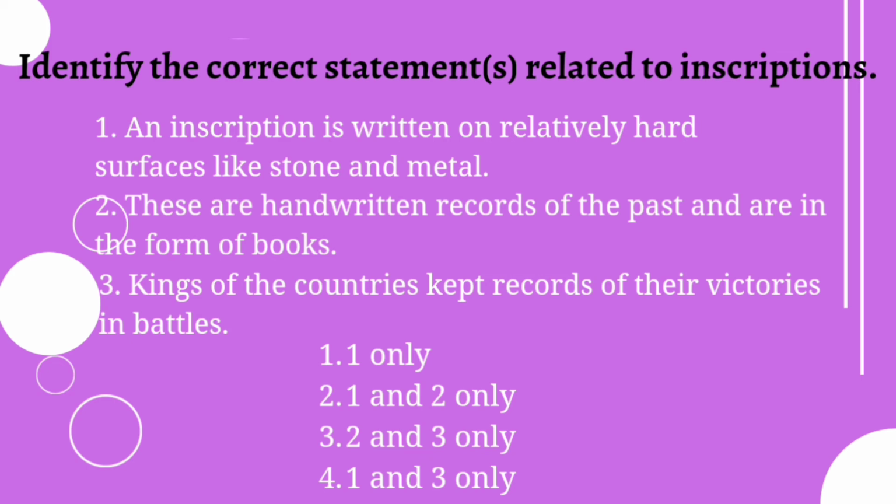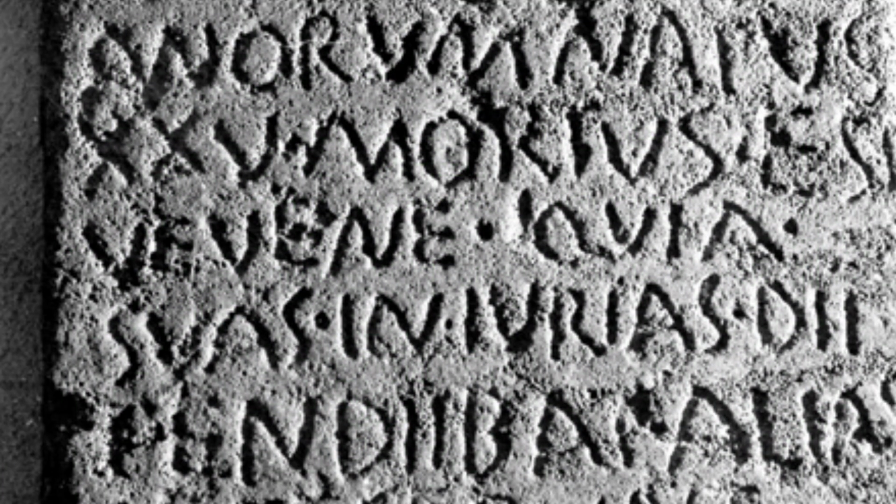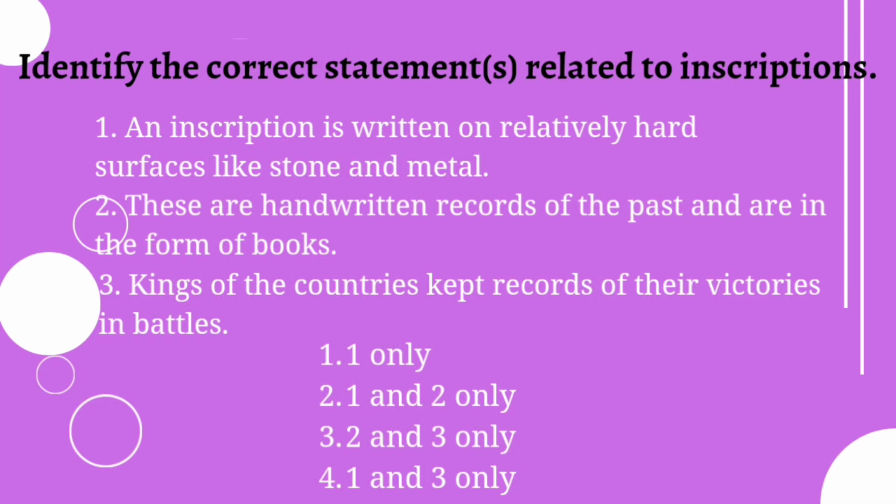The first statement, an inscription is written on relatively hard surfaces like stone and metal. This statement is true. Then second one, these are handwritten records of the past and are in the form of books. Obviously, it cannot be said so because these inscriptions are written on stone or metal. This cannot be converted as book. This statement is related to manuscripts, not inscriptions. Okay, so second statement is false.